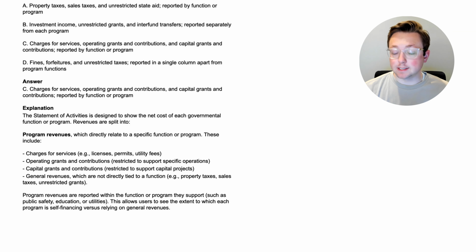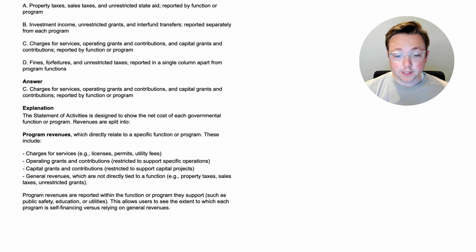Charges for services is licenses, permits, utility fees, things like that. Operating grants and contributions are restricted for support of a specific operation, and capital grants and contributions are restricted for support of capital projects. So again, these are the three areas that typically they are split into as program revenues.